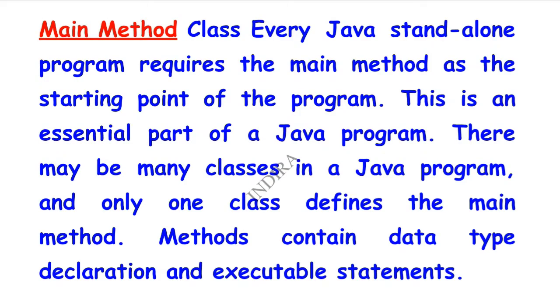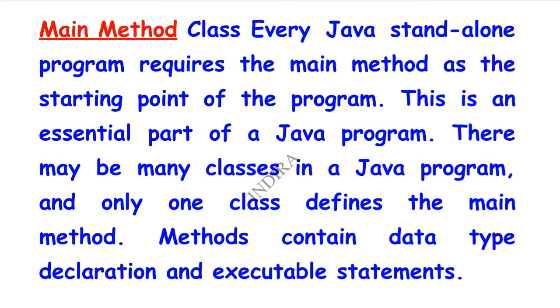If you use many classes in your Java coding, only one class will indicate the main method. If you use 10 class names in your Java program, only one class name will define the main method and interlink with it. Methods contain data types, declarations and executable statements.